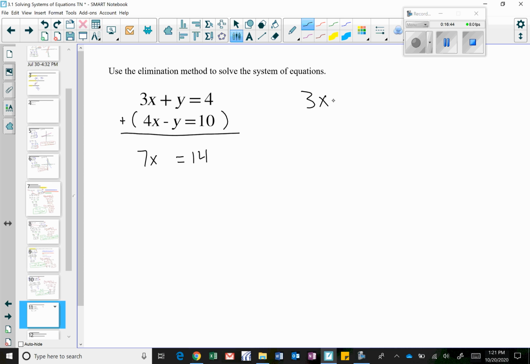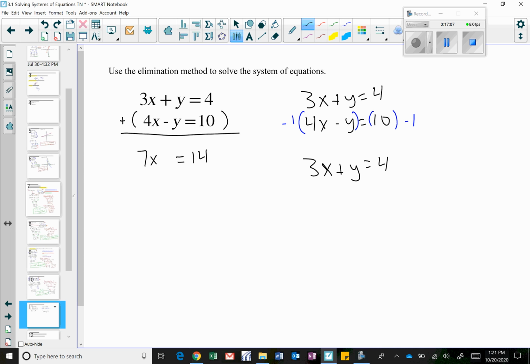Or if I wanted to do something different, let me just rewrite this here. If I had 4x minus y equals 10, and I wanted to make this y and this y have the same sign, what I could do is multiply the bottom equation by negative 1. So let me rewrite the top equation, 3x plus y equals 4.